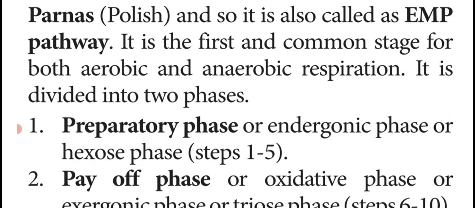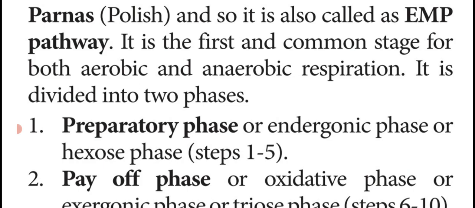This is the first stage, and it is a common stage for both respiratory processes, that is aerobic respiration and anaerobic respiration. Another important question: dash is the common stage for aerobic and anaerobic respiration, that is glycolysis.